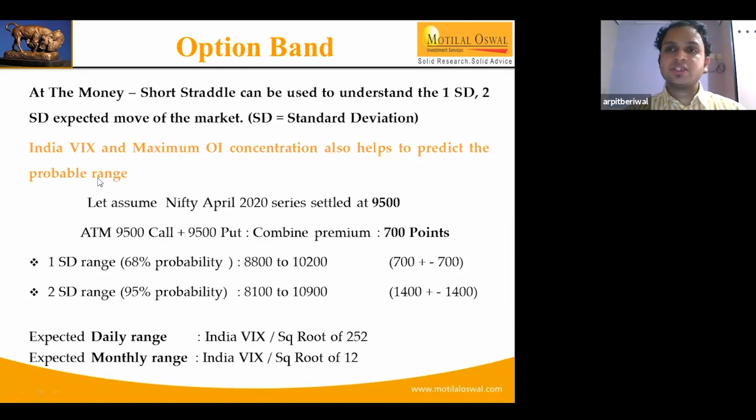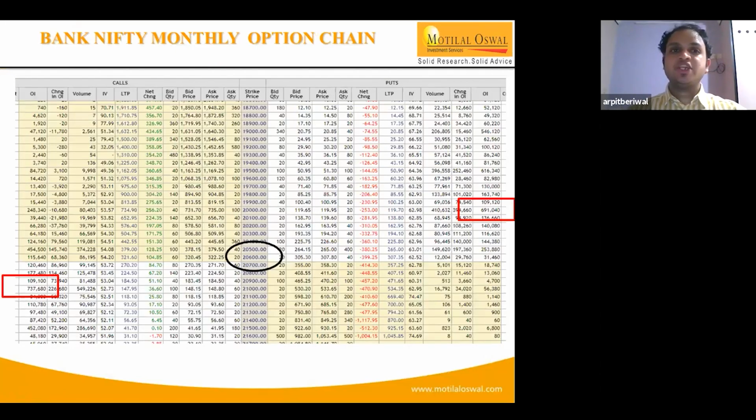There are a few more questions coming on this. The question is, how do you know this call writing? As we already discussed, if you see the option chain over here, change in OI.